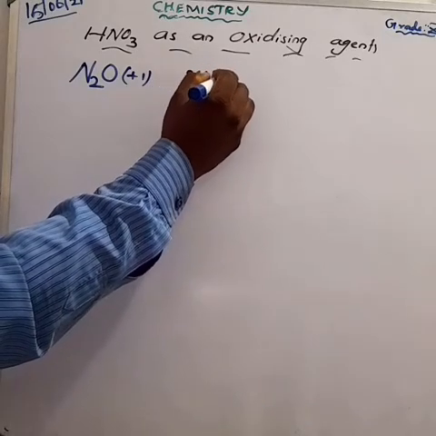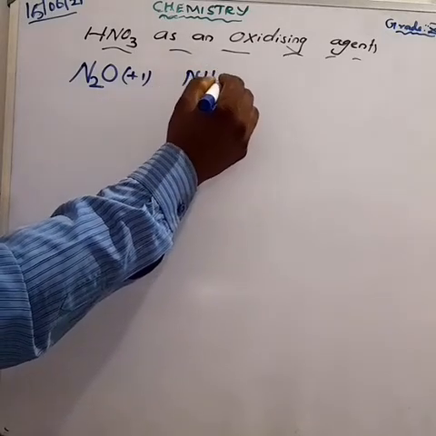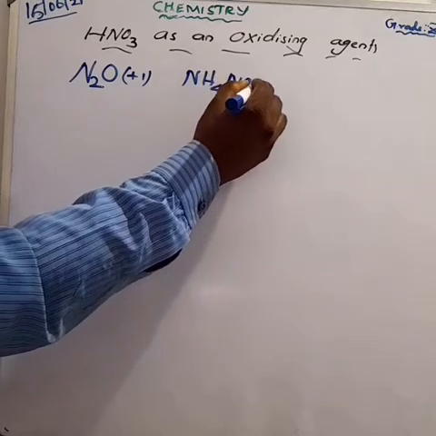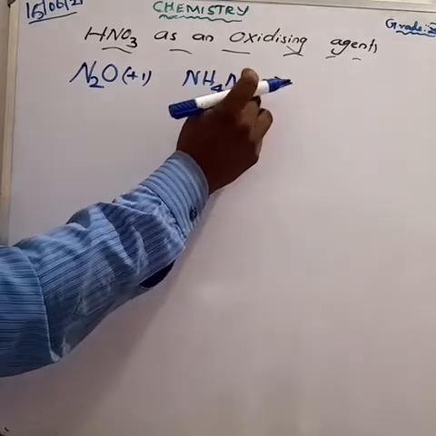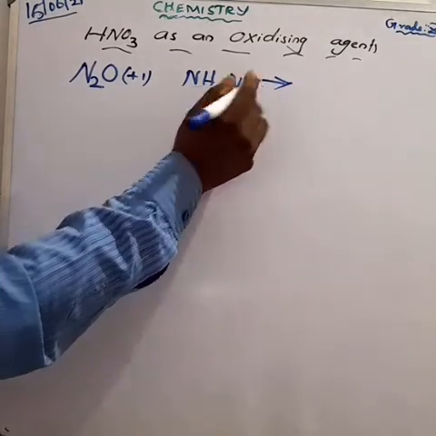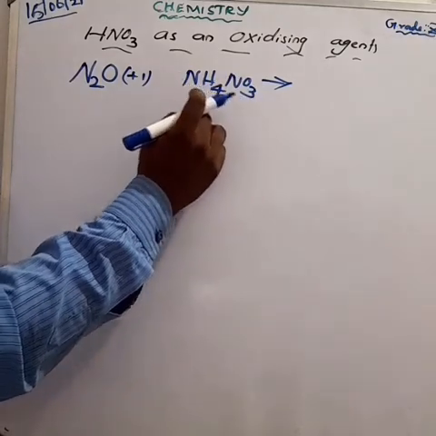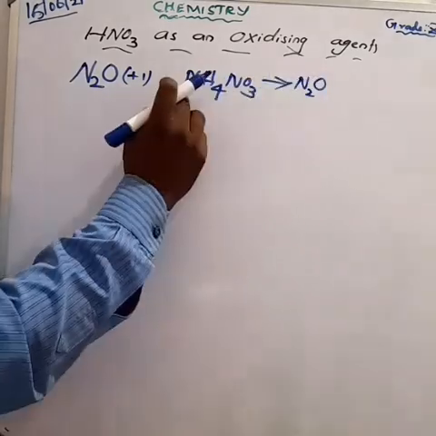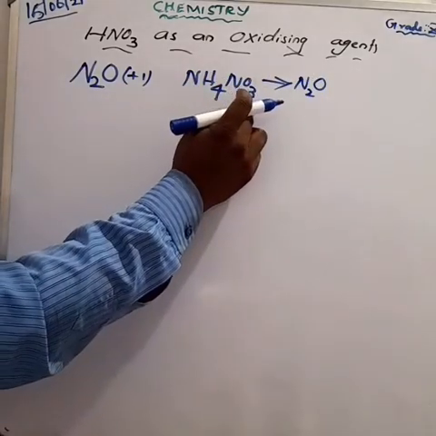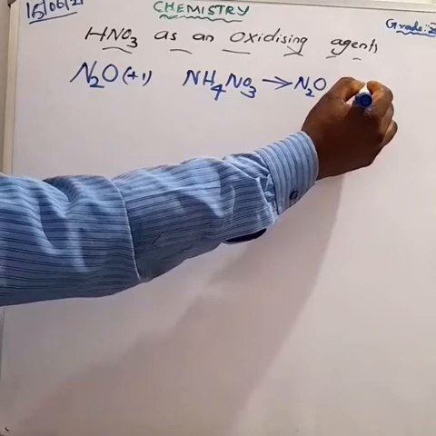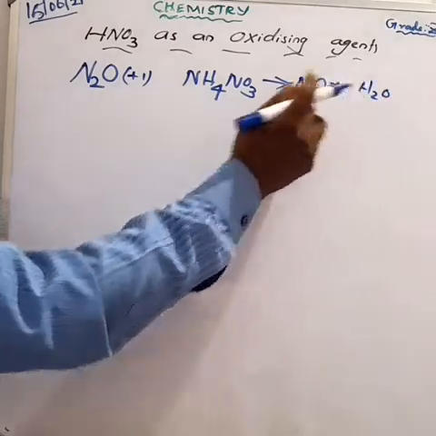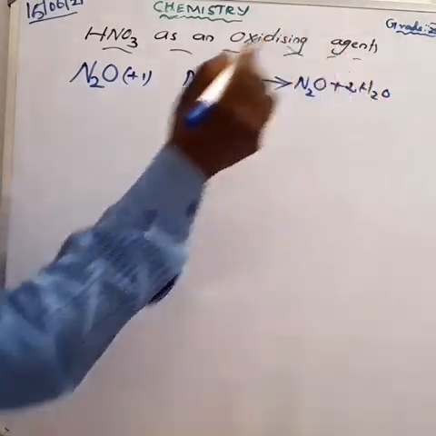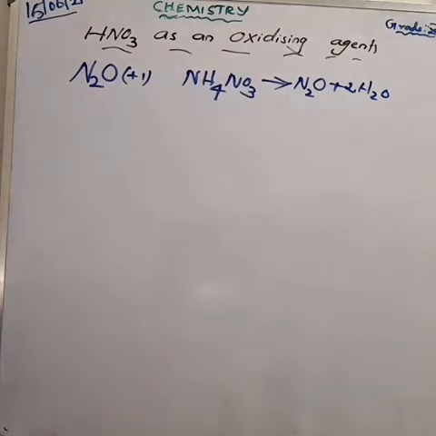What is the formula of ammonium nitrate? NH4NO3 undergoes decomposition and we get, which products are possible? N2O. Nitrogen combines with the other nitrogen, combines with oxygen to form N2O. And there are 4 hydrogens and 2 oxygens, so we get 2 molecules of water. So the products are N2O plus 2 molecules of water. This is the first reaction. Okay, next one.